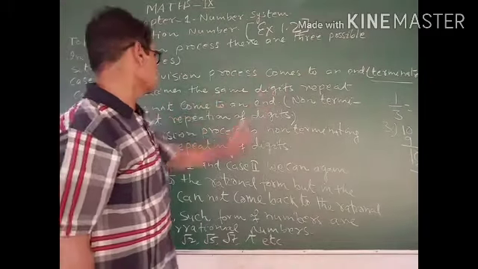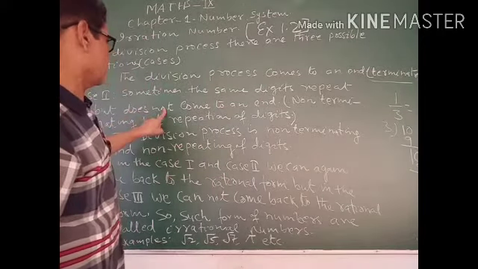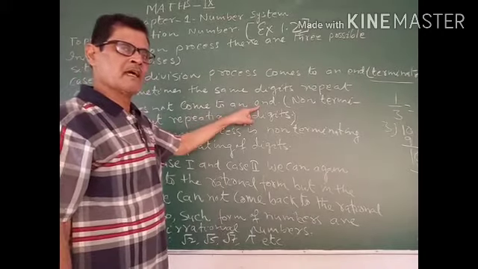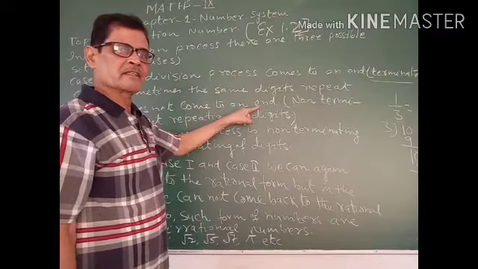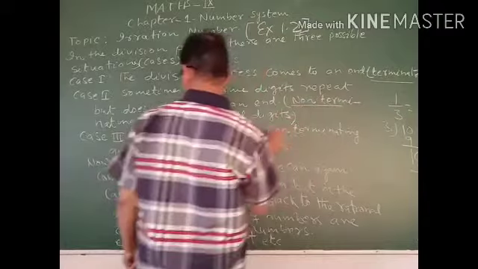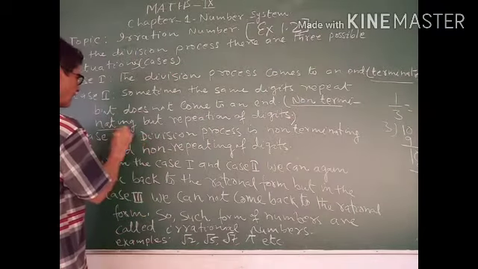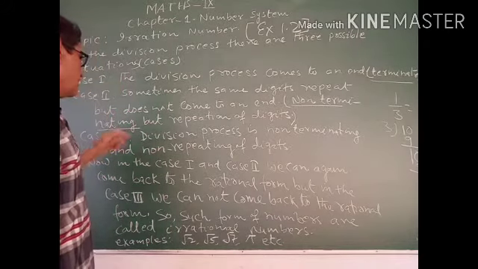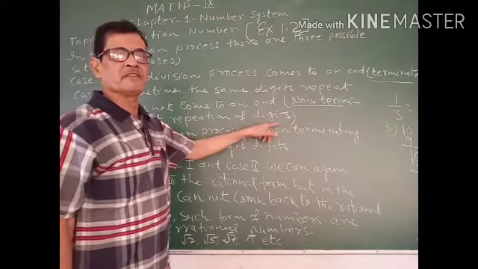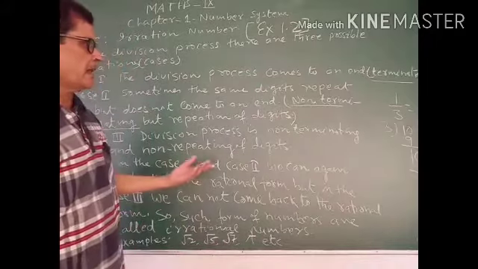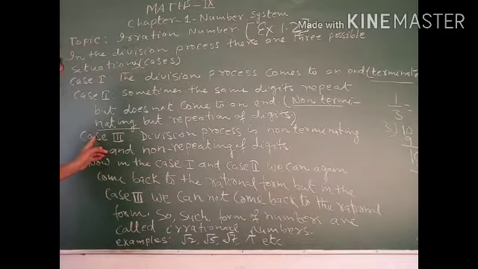Sometimes the same digit repeats but doesn't come to an end. ये जो है बार बार एक ही डिजिट आता है लेकिन वो टर्मिनेट नहीं करता है. So this case is non-terminating. The division process doesn't terminate, but the same digits repeat again and again. This is the second case, the recurring case.